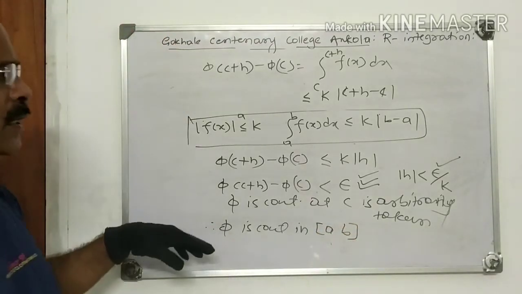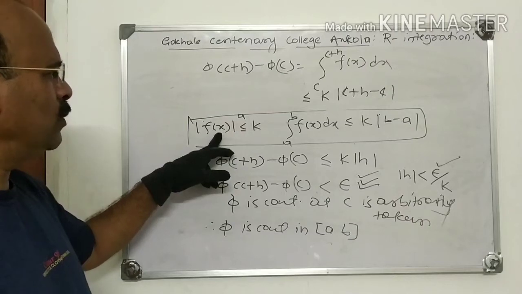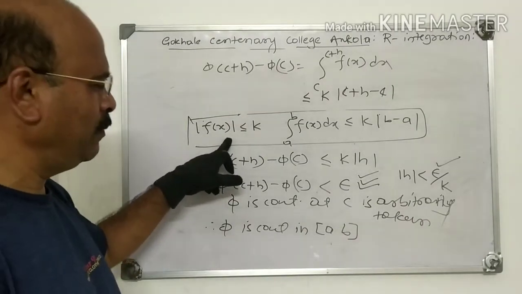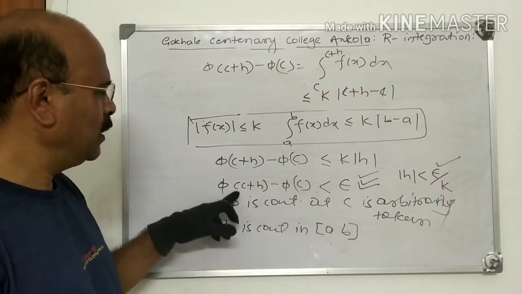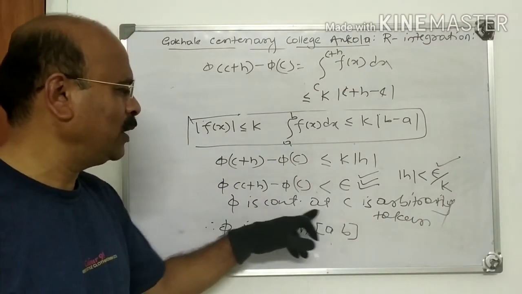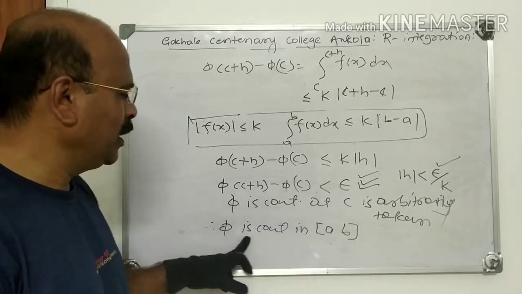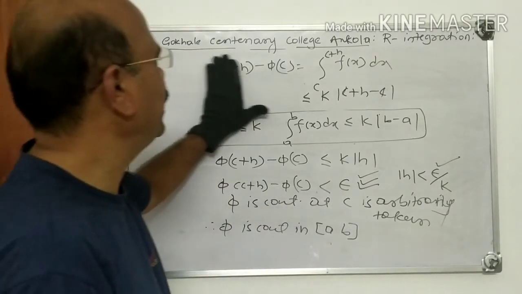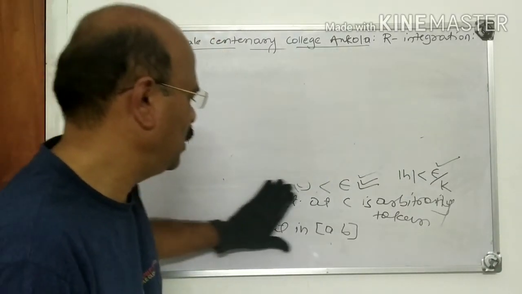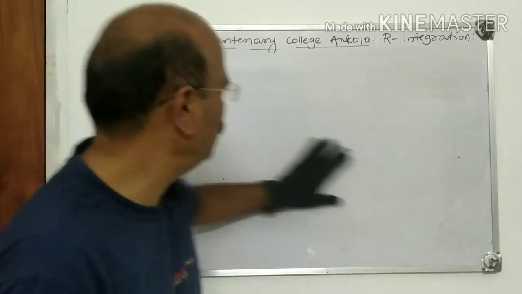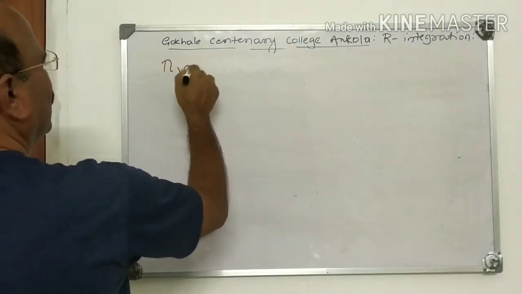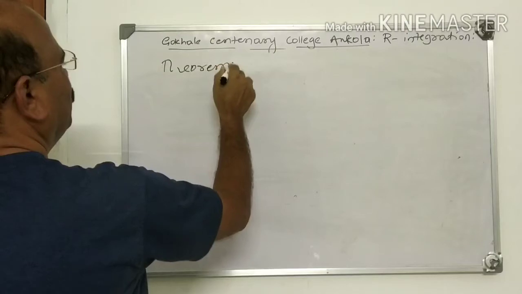So this is the first theorem. We have used here this corollary to the inequality. Using that, we have proved that pi is continuous at arbitrary point c. Therefore, it is continuous in the entire interval AB. So this is the first property of the integral function. Second property, this also we take as a theorem.